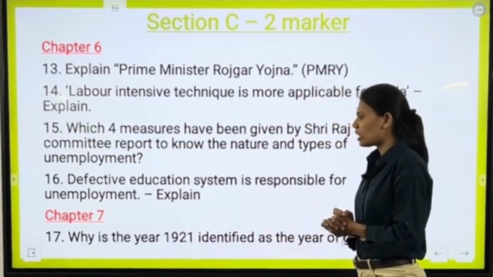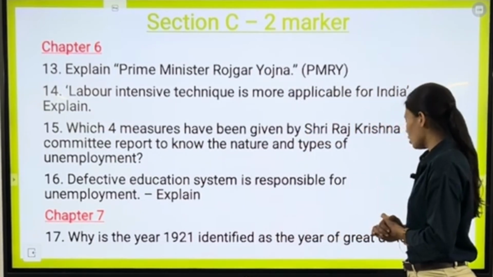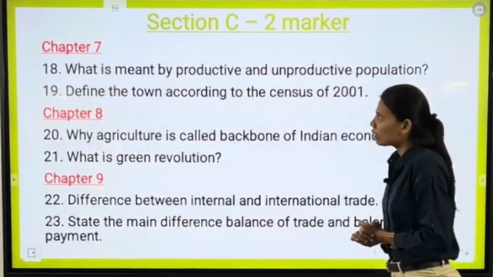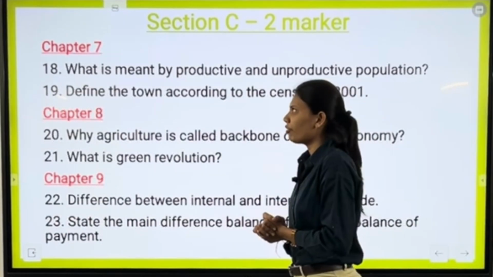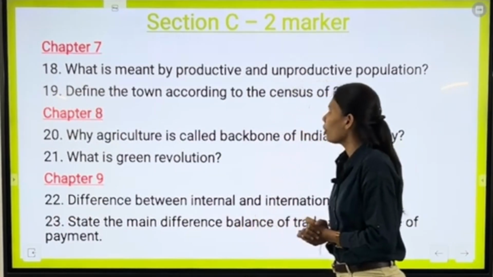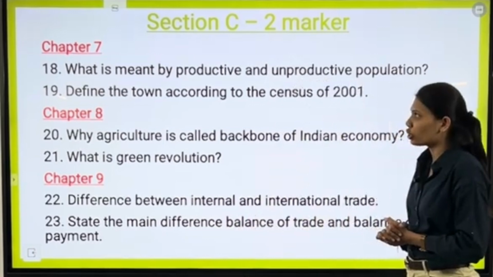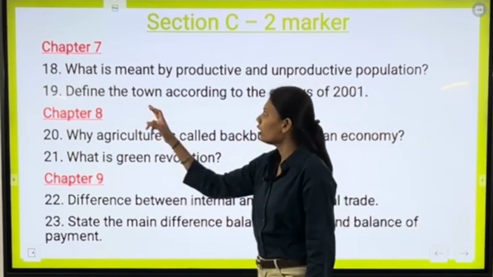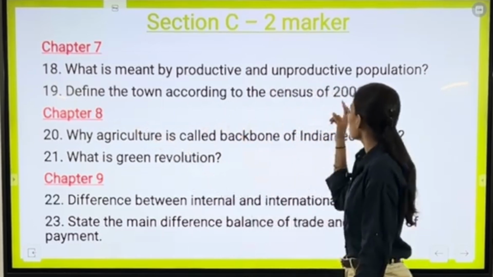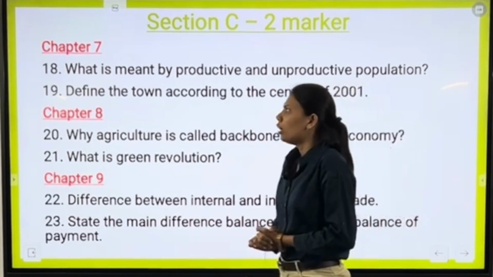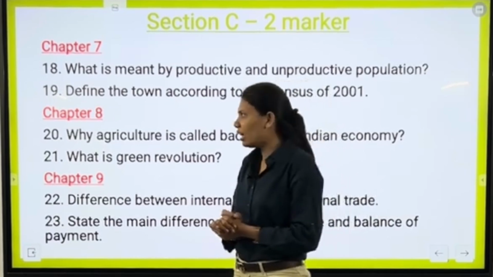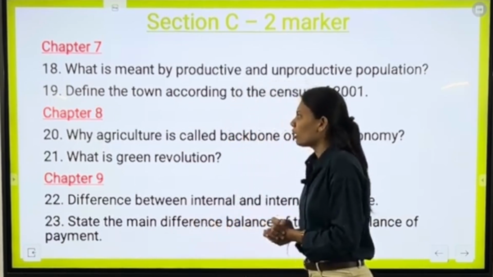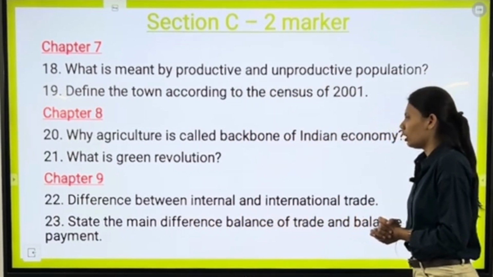Why is the year 1921 identified as the year of Great Divide? Next question from chapter number 7 is what is meant by productive and unproductive population? Our next and the last question from chapter number 7 is define the town according to the census of 2001. Now moving ahead with chapter number 8, our first question is why agriculture is called backbone of Indian economy.